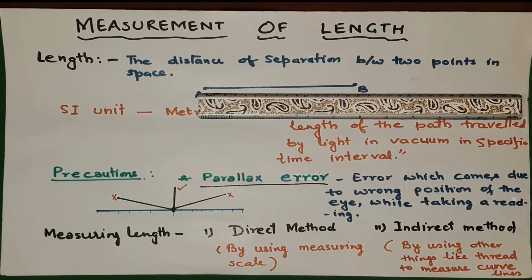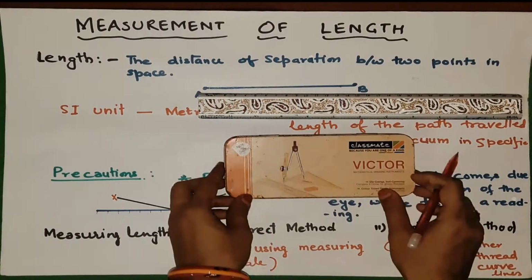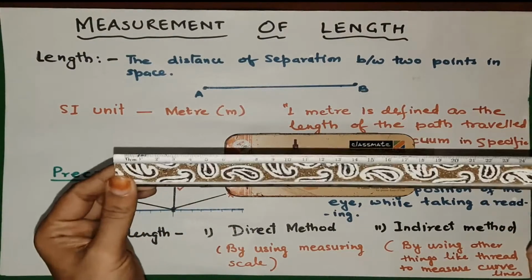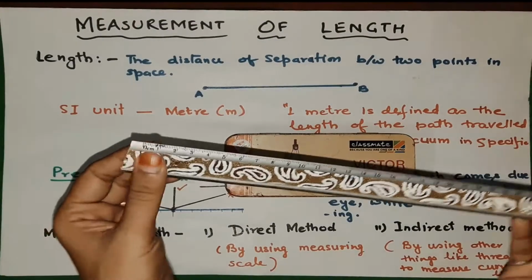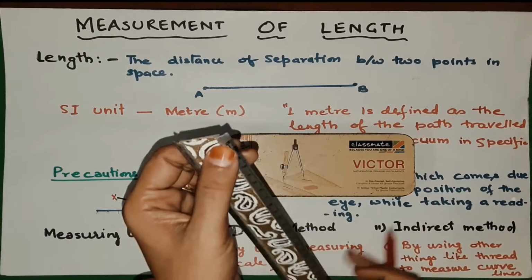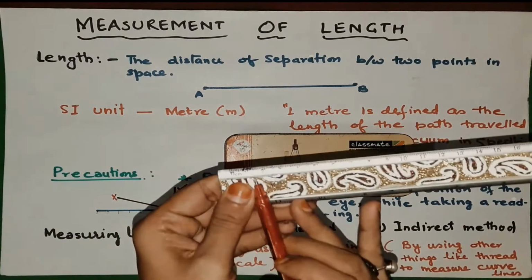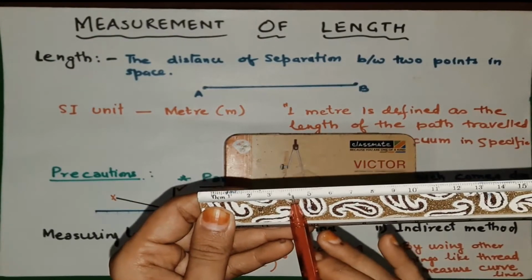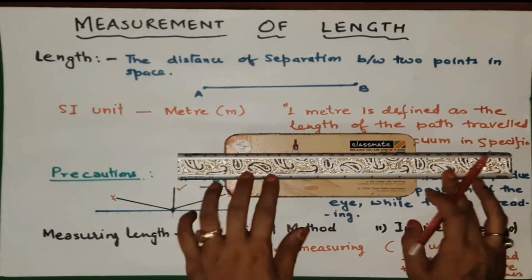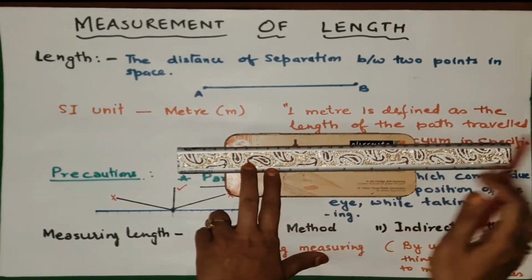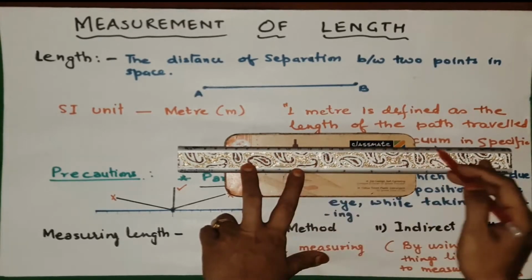Similarly, if you have to measure the length of this pencil box, what you need to do, first thing, you should not use the scale with a broken edge, okay. If it is broken, don't use. But if you are not having any other scale, do one thing. Where the complete marking is there, you have to start from there, okay, just like here. This is the complete number 4 from here to here, okay, and it should be straight, okay.